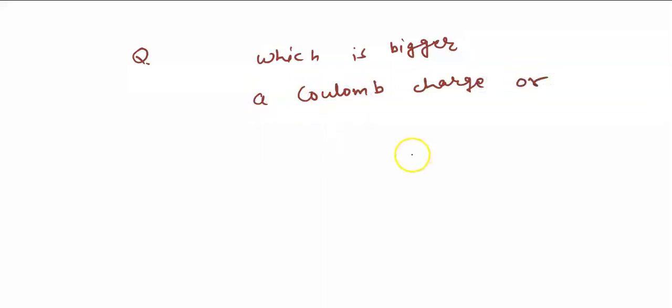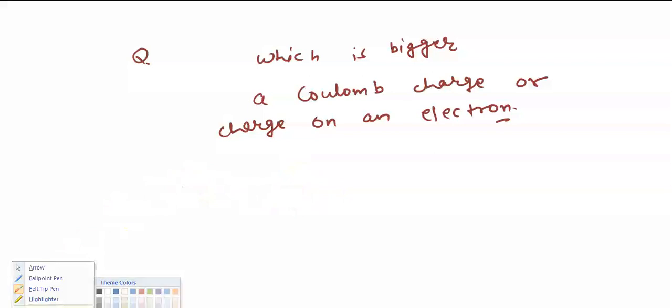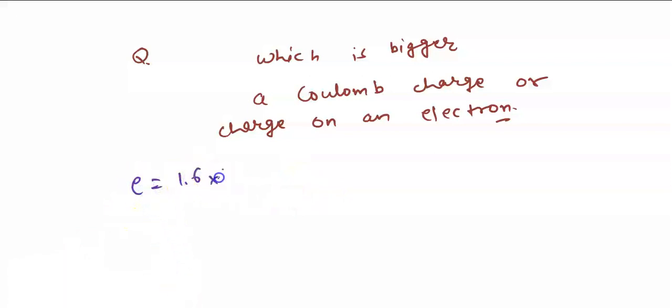A Coulomb charge or charge on an electron, which one is bigger? In order to solve this, first of all you will write the charge on an electron, e equals 1.6 into 10 to the power minus 19 Coulomb.